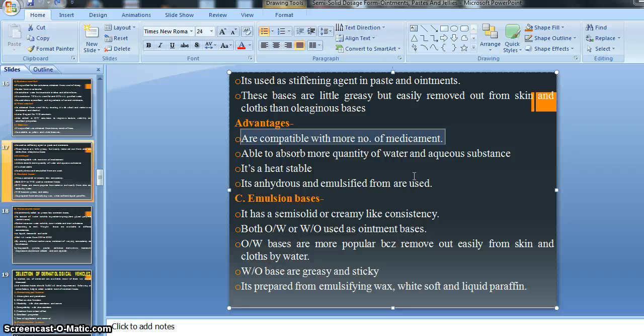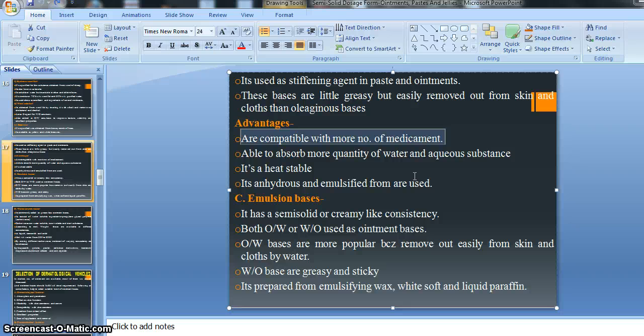So it possesses all the ideal properties that an ointment base should possess, that is, the absorption base has the ability to be compatible with more medicaments, right? But there are other kinds of bases available, oleogenous bases, which are comparatively not compatible with as many medicaments, right? So this is one advantage by which we can easily use the absorption kind of base, right?